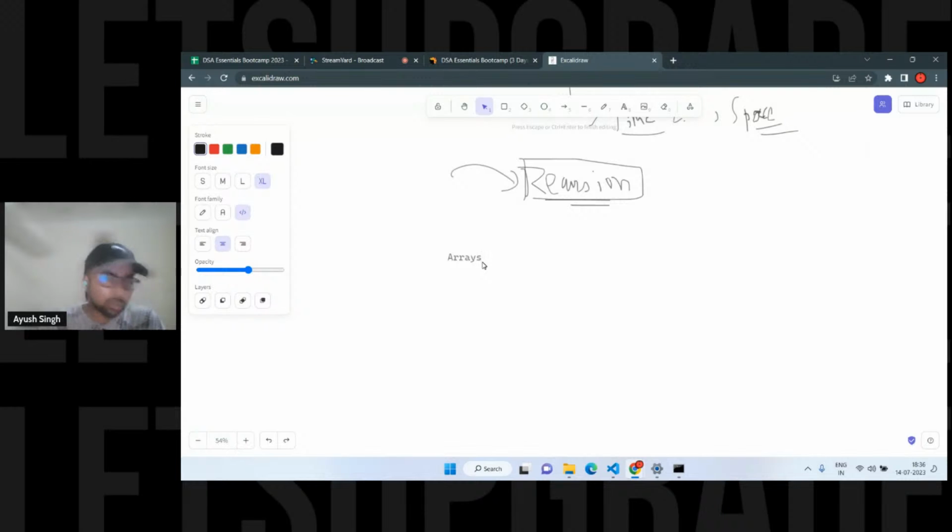Okay, so you asked for the recursion. Don't worry. If you got time, I'll tell you, right? I'll explain with one question as well and with the call stack, how it works behind the scene.